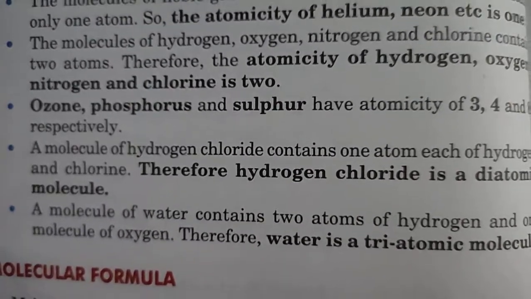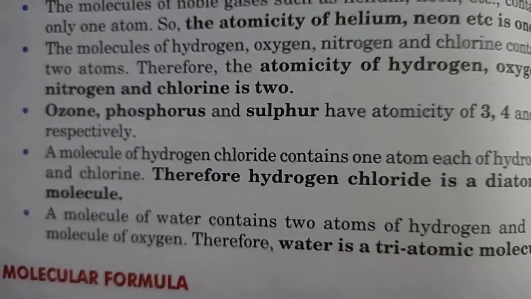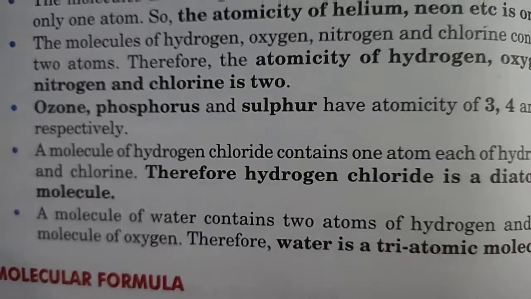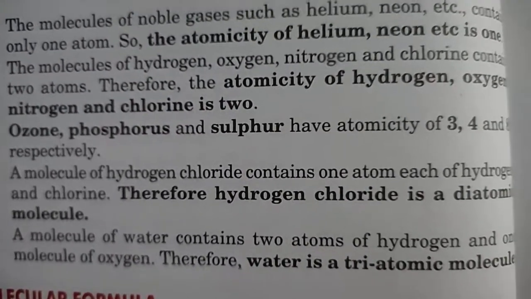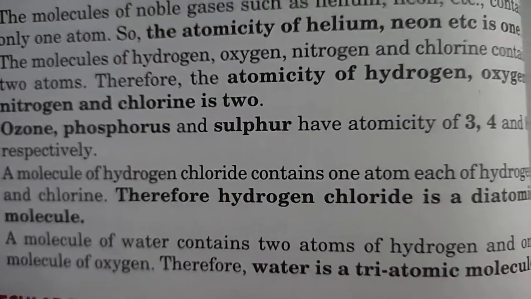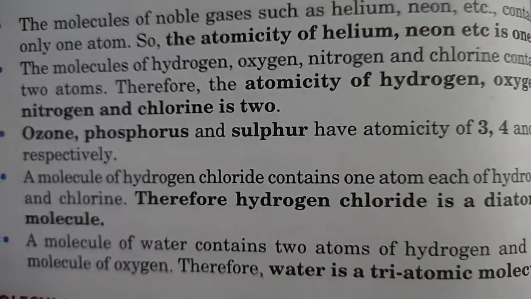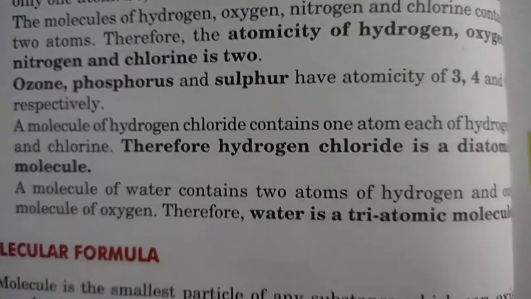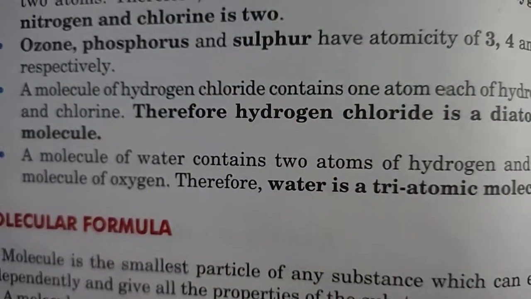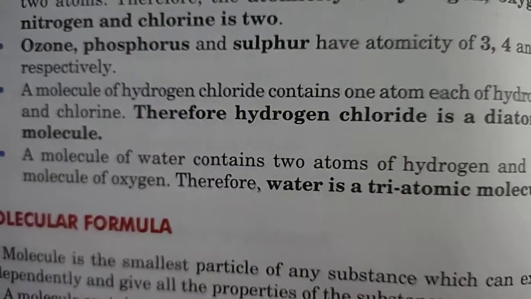Then a molecule of hydrogen chloride, you know the molecular formula of hydrogen chloride is HCl. So it contains one atom of hydrogen and one atom of chlorine. What is its atomicity? One atom of hydrogen and one atom of chlorine, that is 1 plus 1, 2. So this is a diatomic molecule. Now a molecule of water, you know that it contains 2 atoms of hydrogen and 1 atom of oxygen. So that is why this is a triatomic molecule.